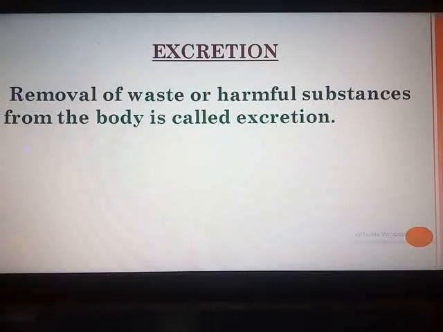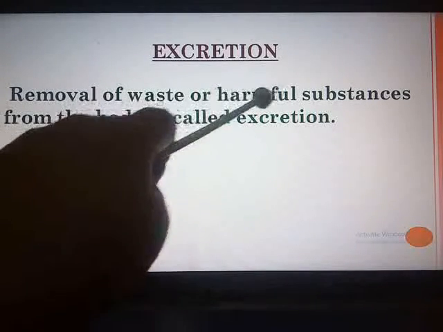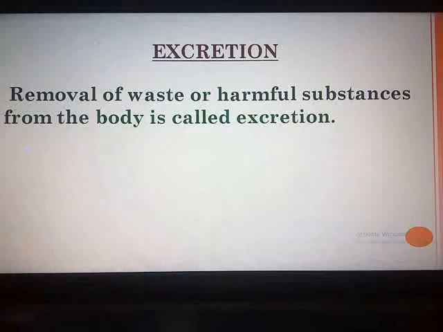Excretion means nothing but the removal of waste or harmful substances from the body. You all, along with plants and animals, consume food materials daily. Also, water is taken up as per the requirement. So, many harmful and waste substances like urea, uric acid, ammonia, etc. are produced in all the living organisms. And if these substances accumulate in the body or are retained in the body for a long amount of time, it can lead to serious harm or even death.